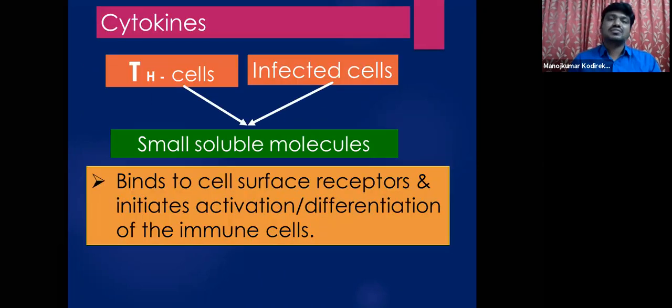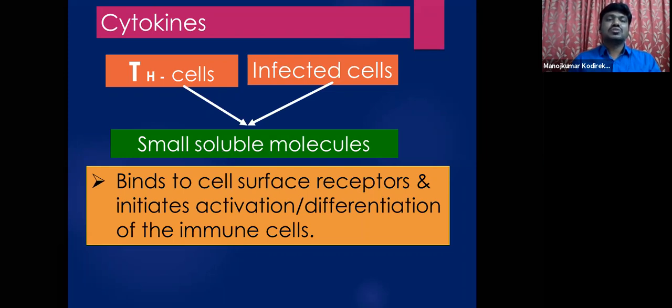Next soluble mediators are cytokines. So what are cytokines? Cytokines are a broad variety of proteins. They are small in size. They are soluble molecules, released into fluids such as plasma, lymph, and extracellular fluids. All such small soluble molecules, which are proteins, are called cytokines.